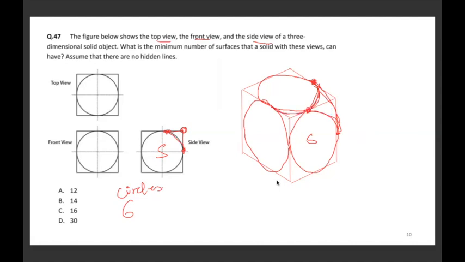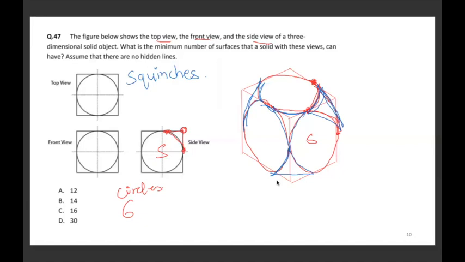So yeah, let me draw it in a different color. This is a 3D curve. Similarly, a 3D curve will also be generated here. A 3D curve will also be generated here. Another 3D curve will also be generated here. These curves are called squinches. S-Q-U-I-N-C-H-E-S. They are called squinches.